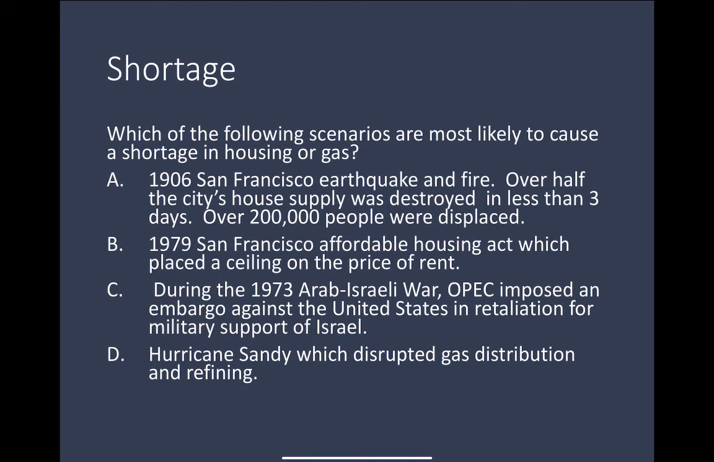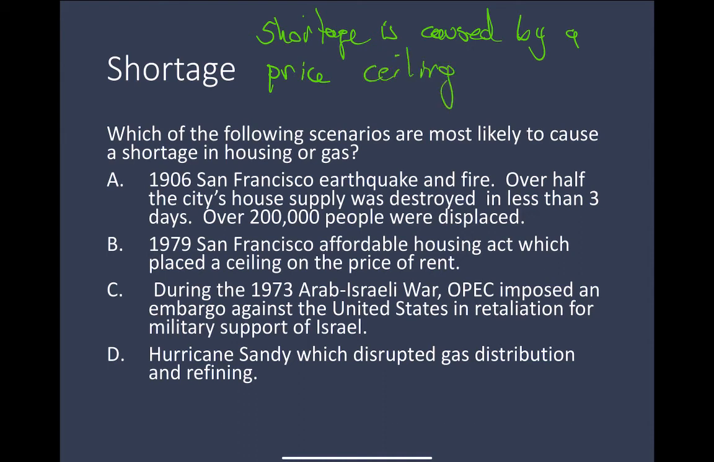So now let's look at this one, shortage. Which of the following scenarios are most likely to cause a shortage in housing or gas? What causes shortages in a market? A shortage is caused by a price ceiling. That's what causes a shortage. It's caused by government regulation.